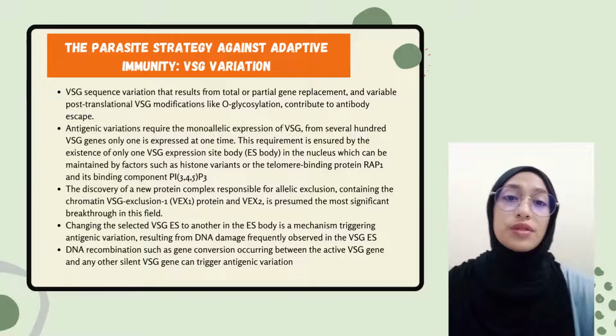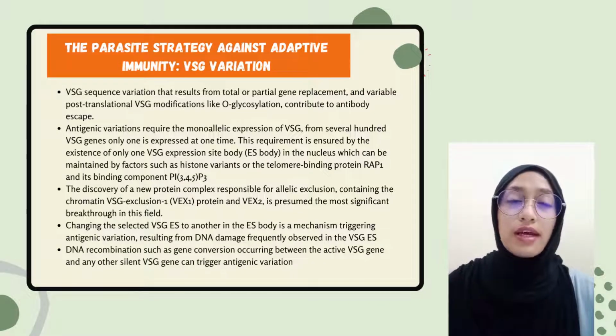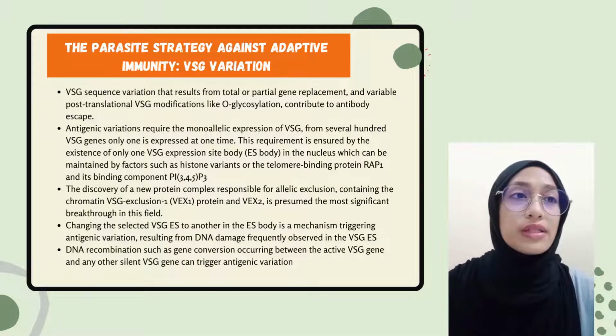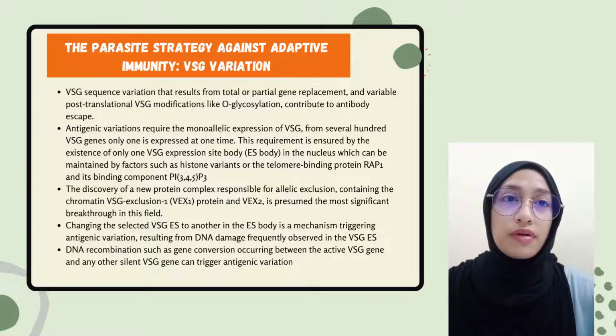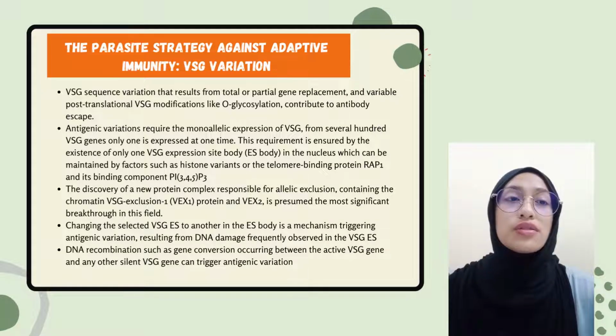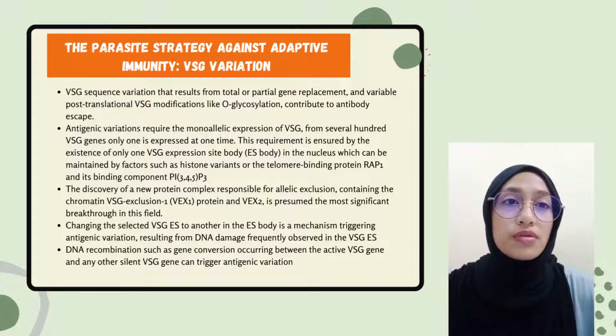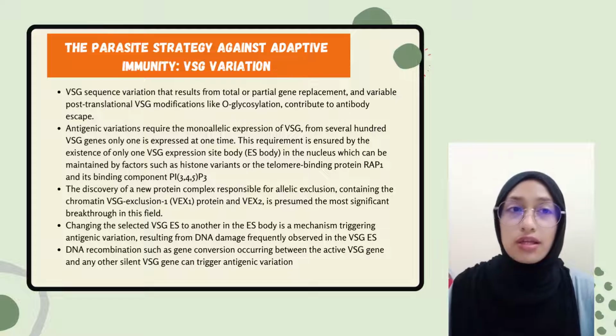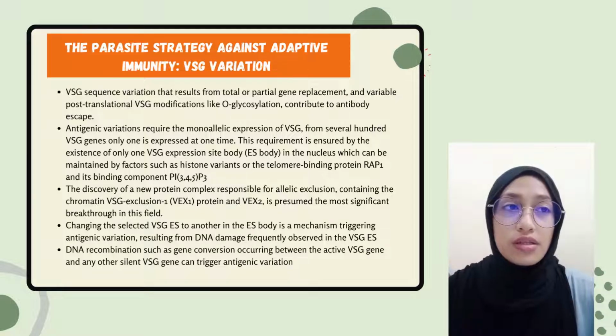Now, what is used by the parasite against the adaptive immunity is the variant surface glycoprotein variation. The parasite can escape antibodies by VSG sequence variation that results from a total or partial gene replacement and variable post-translational VSG modifications like O-glycosylation.